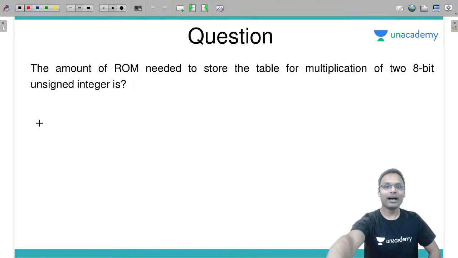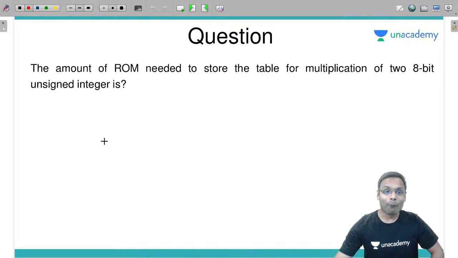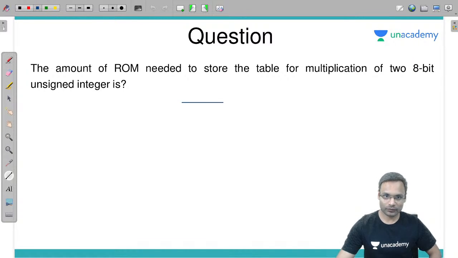नेक्स्ट वन, अनदर क्वेश्चन, वेरी सिंपल क्वेश्चन. What is the amount of ROM needed to store the table for multiplication of 2 8-bit unsigned integers. Okay, so let's see here. Look at this.